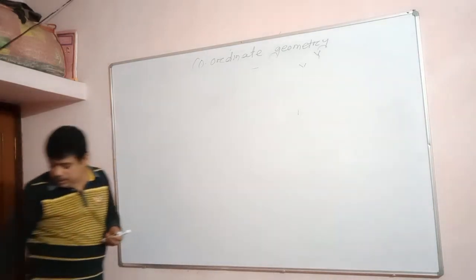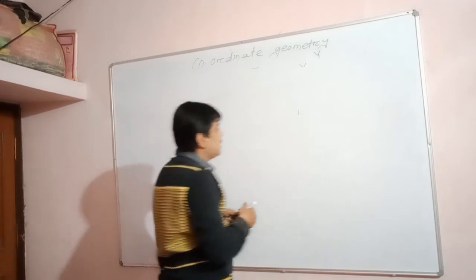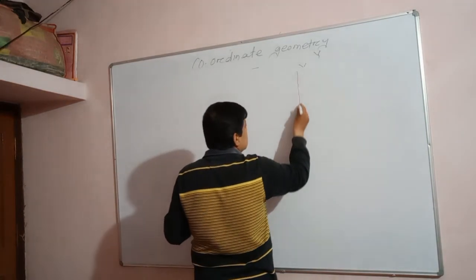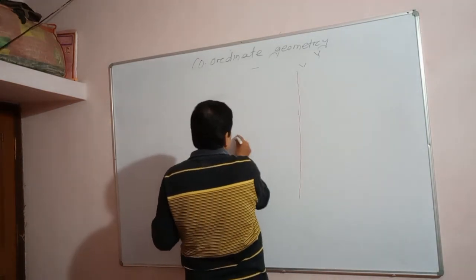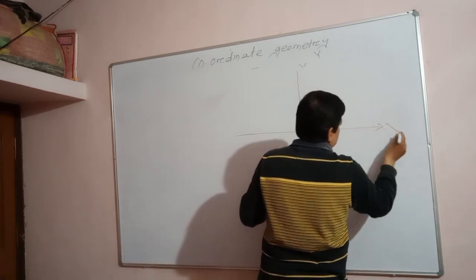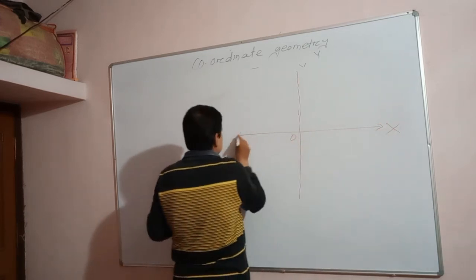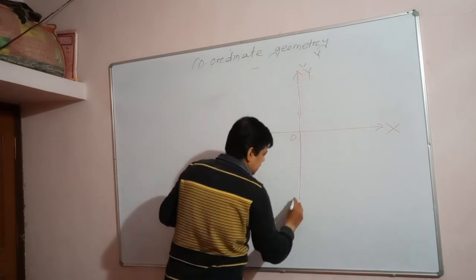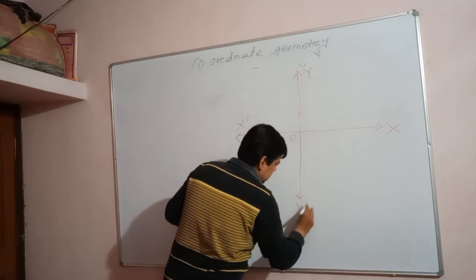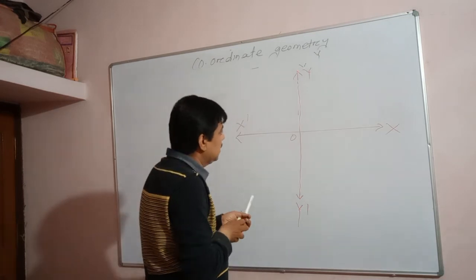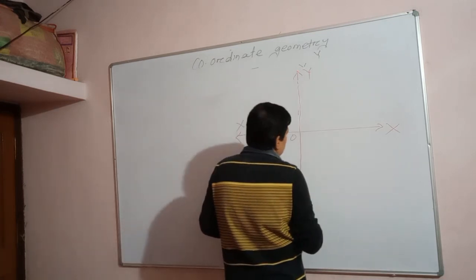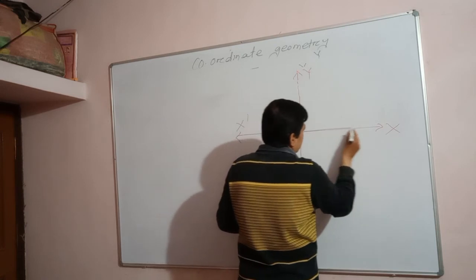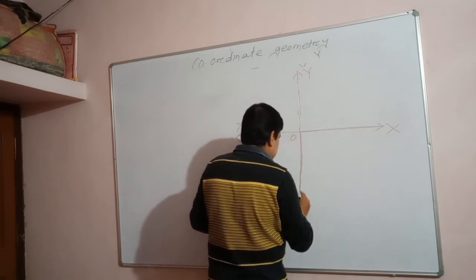Okay, this is the coordinate axis. This is the coordinate axis. This is X, so X dash. This is Y, O, Y dash. Let us see this point you see, and the OX ray and OY dash ray.